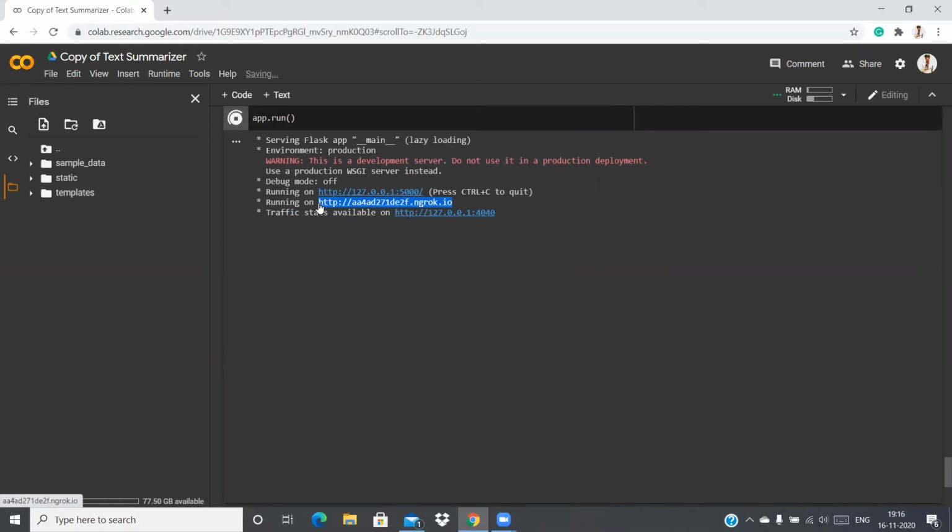So this is something like a hosting thing, but the only difference between original hosting and ngrok is that this link will be active only for 7 hours. And one constraint is, if someone wants to access this website, first I need to run this website in my system and generate the ngrok link and then send it to the person, and he can access the website provided the code is still running on my PC. So that is one constraint of ngrok. As I said, this is between local hosting and hosting. So we have hosted this using ngrok.